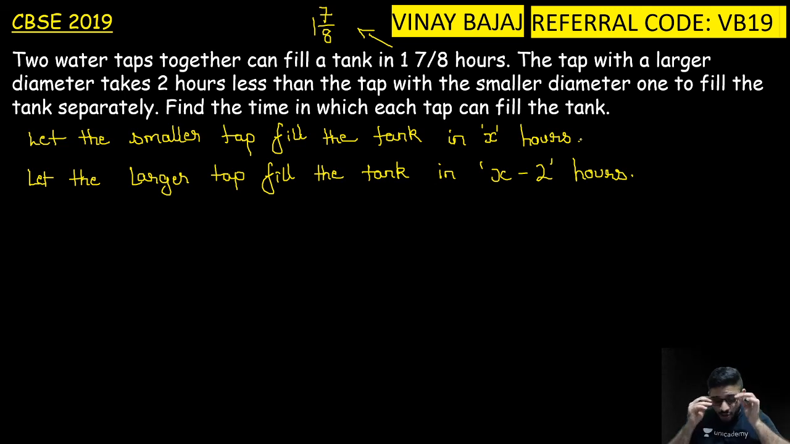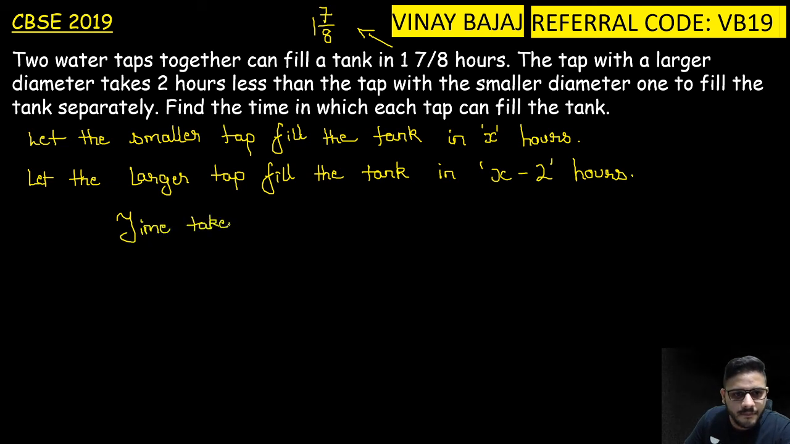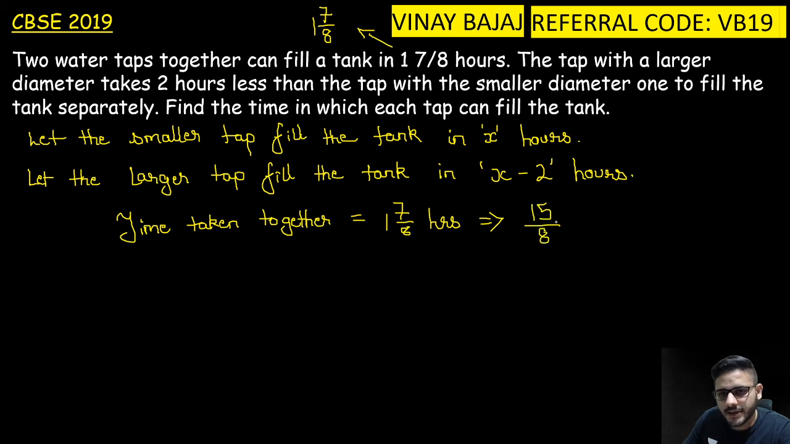And together, time taken together is also given. So time taken together is equal to 1/7/8 hours. That is nothing but 15/8 hours. Alright, is everything clear till here?